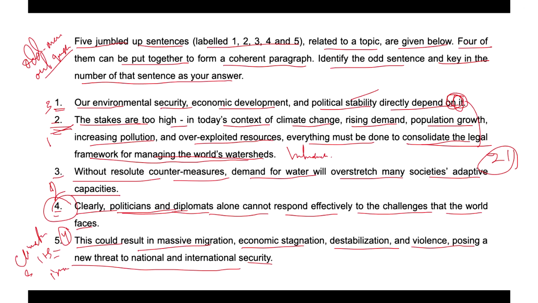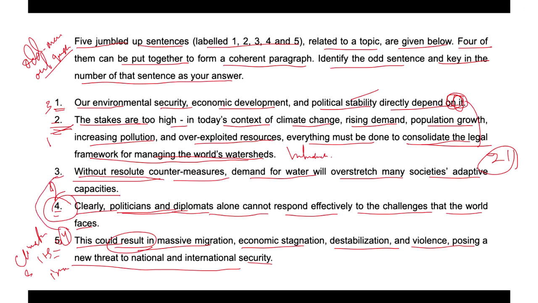And statement five, which states this could result, analyzes the impact of that scenario. Hence, statement five follows three, where it is stated without resolute countermeasures, demand for water will overstretch many societies' adaptive capacity.